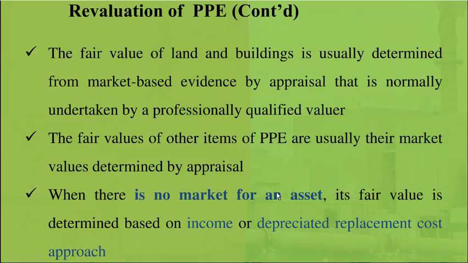Now what if the entity does not have market information for particular items of PPE? If there's no market information for a particular item of PPE, the entity may decide the fair value based on the income approach or based on the depreciated replacement cost approach. Under the depreciated replacement cost approach, we assume what if our existing machine is going to be replaced.